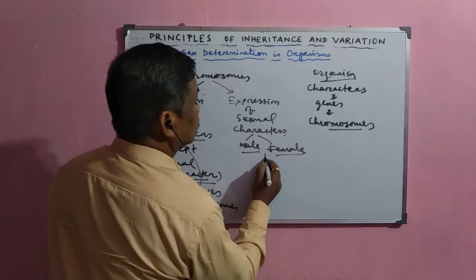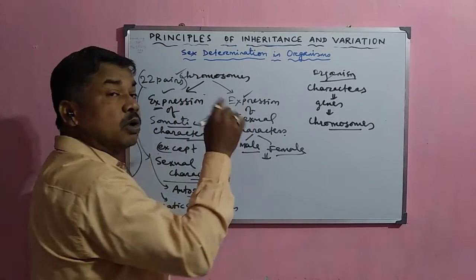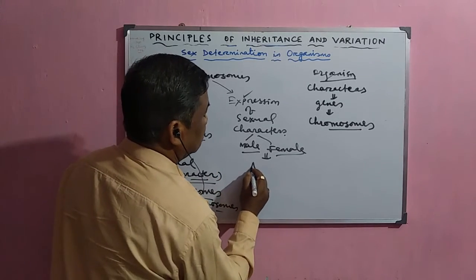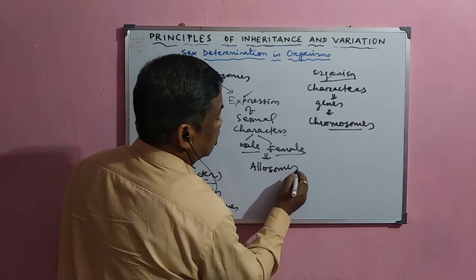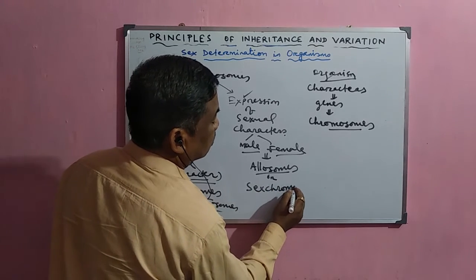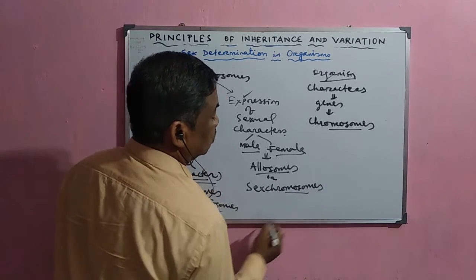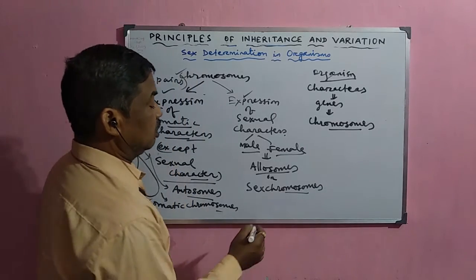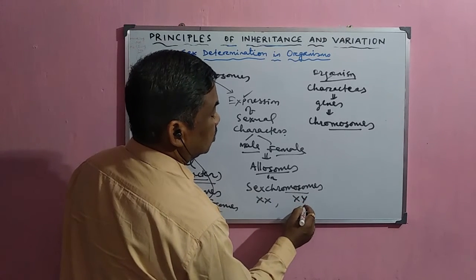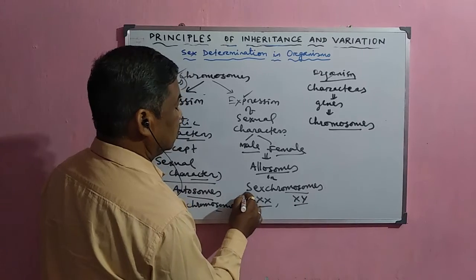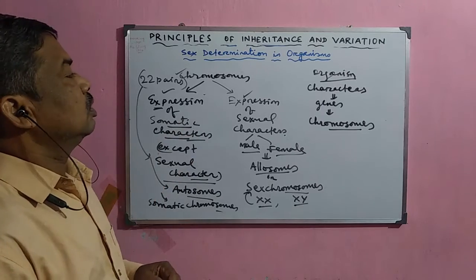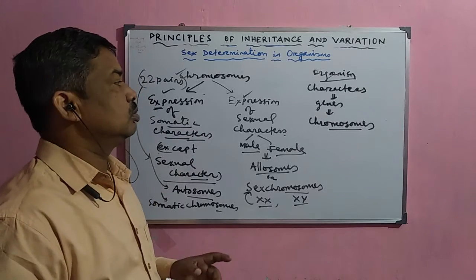The chromosomes which are responsible for the expression of these sexual characters are called the allosomes, or the sex chromosomes. In the case of human beings, the sex chromosomes in the female are of XX type, and in the male they are of XY type. These XX or XY are nothing but the sex chromosomes, and these chromosomes are responsible for the expression of the different characters in the body of the organisms.